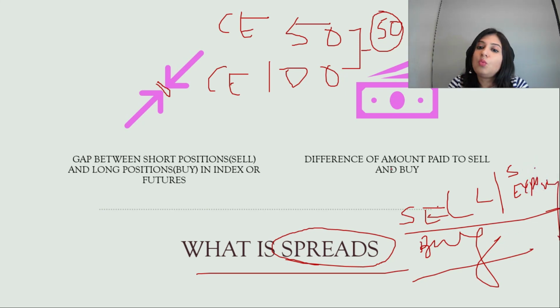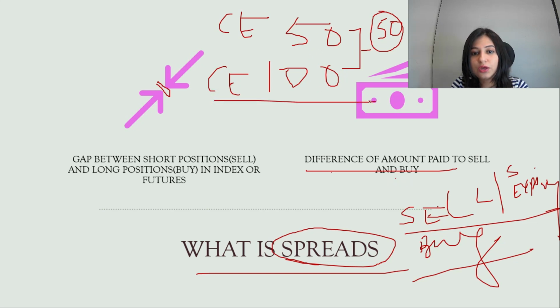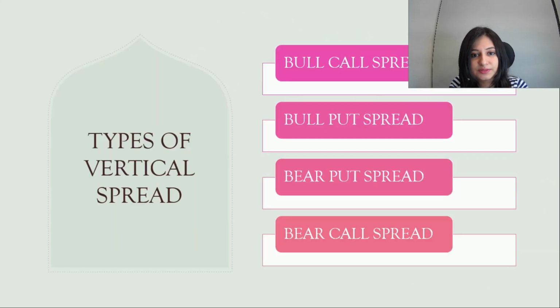Now, what is the gap? It is the difference of the amount paid to sell and buy. You are buying a call option for 100 rupees, you are selling a call option for 50 rupees. So the difference of the amount is 50, so that's creating a spread. That is known as a spread. It's in very layman's language, and now I'll try to explain more with live examples.